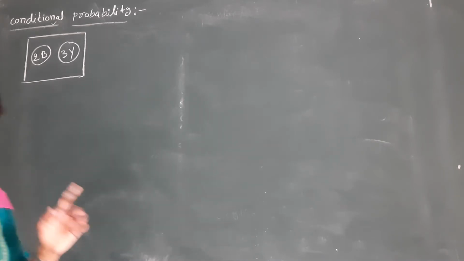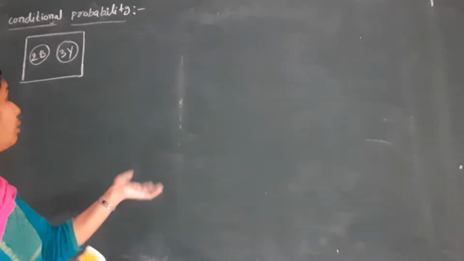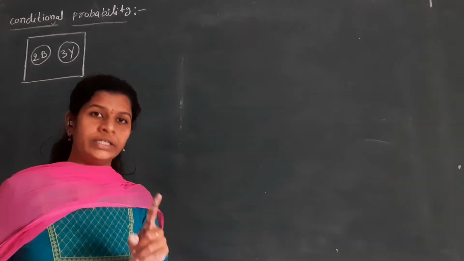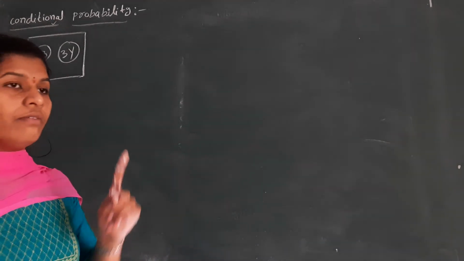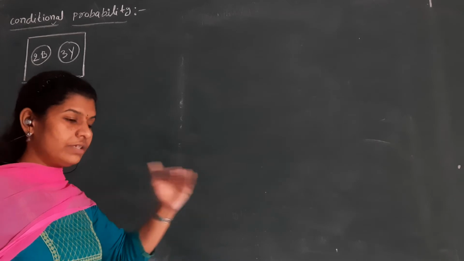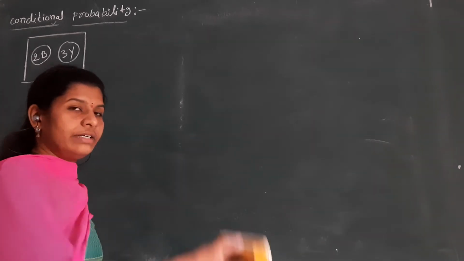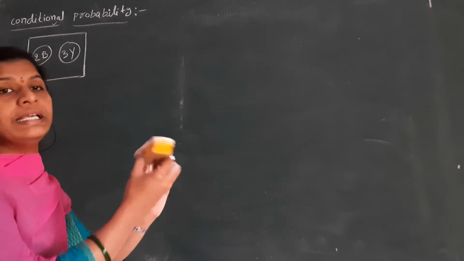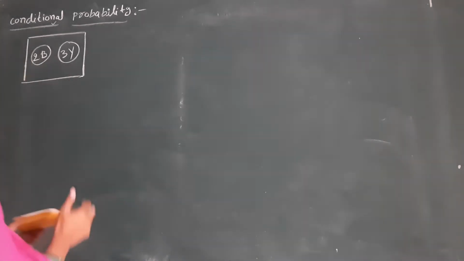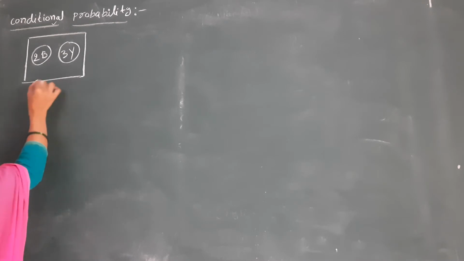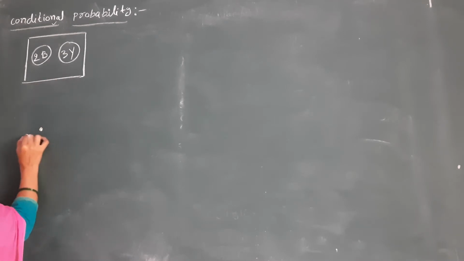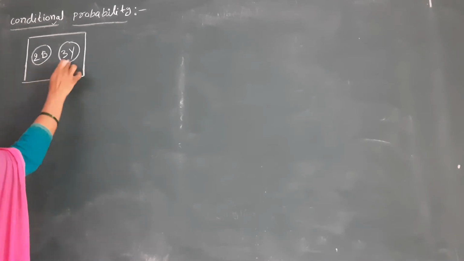Now, first, for example, I selected one ball. I selected either red, either blue or yellow. I selected only one ball, one after the other. First I selected one ball. I keep it aside. Again I selected one ball. That means I am not replacing it again. Now, totally how many balls here? Total balls are 5. 2 plus 3 balls are 5.